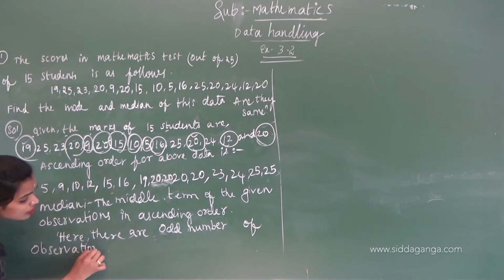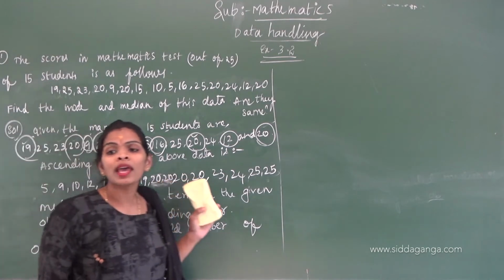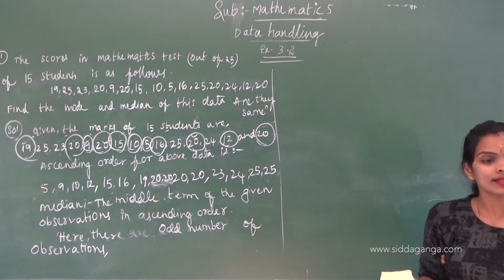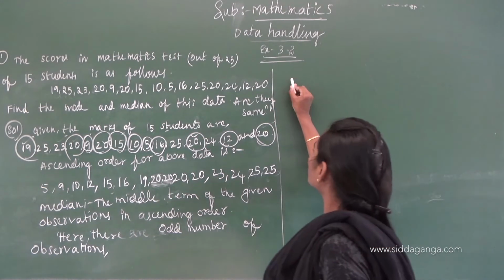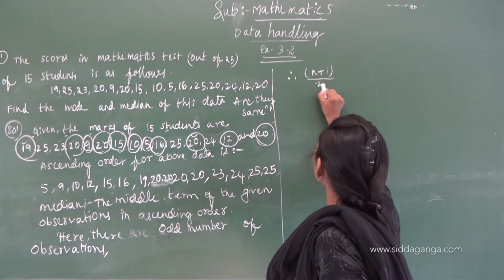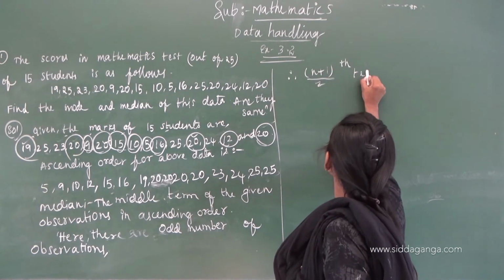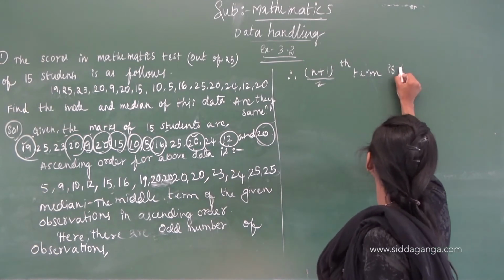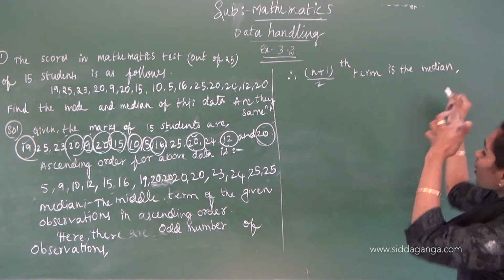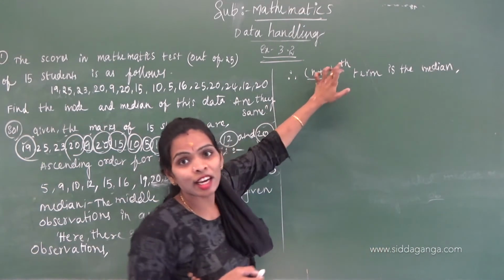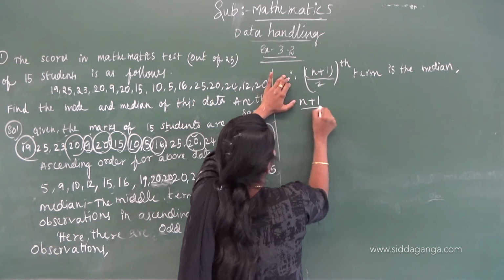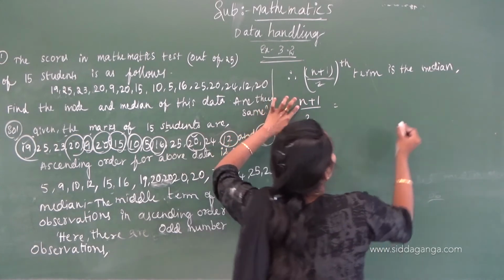If there is an odd number of observations, what is the middle term? The (N plus 1) by 2 th term is the median. What is the value of n?